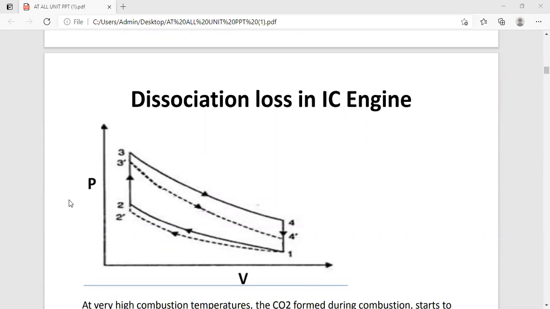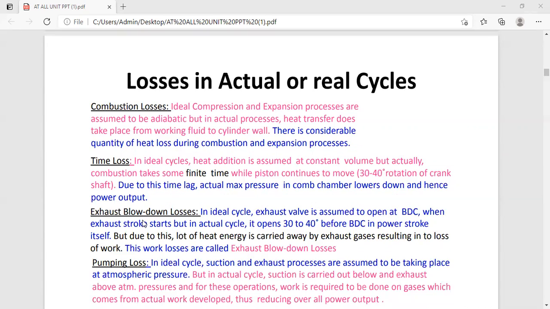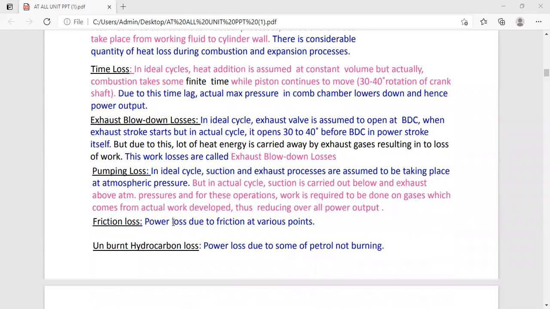However, due to the time lag in the combustion, the maximum pressure is achieved at the point shown here. So we observe the work loss due to time losses or burning time losses, which also include incomplete combustion losses. So the second point, the time loss, we have covered.